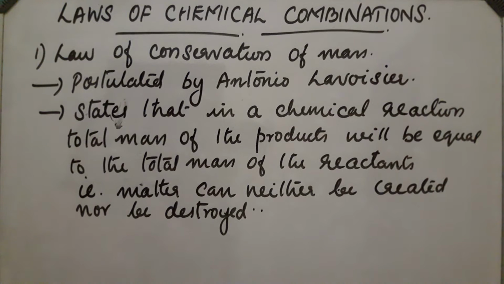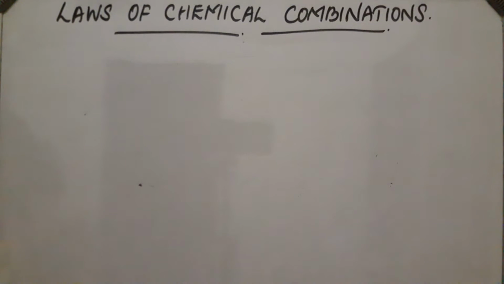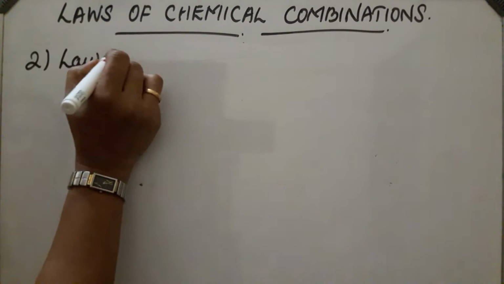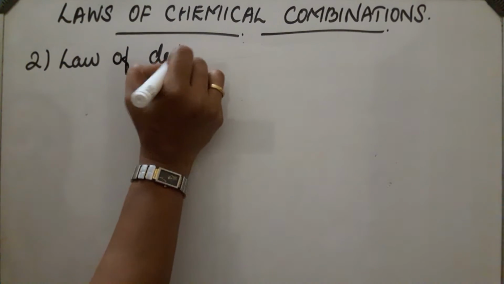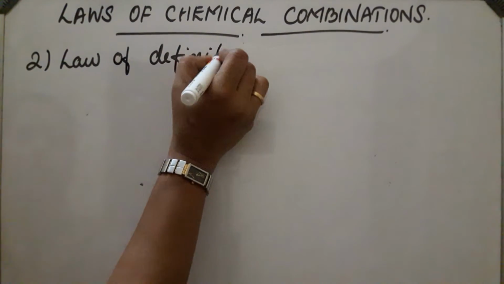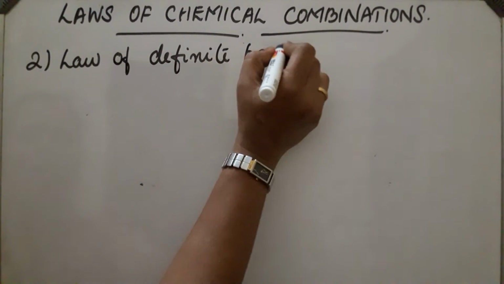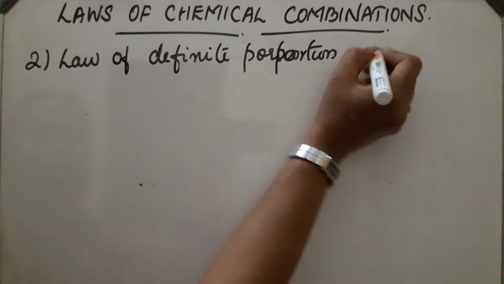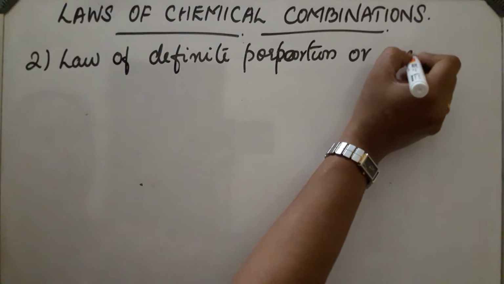Second law is the law of definite proportion, or the law of constant proportion.